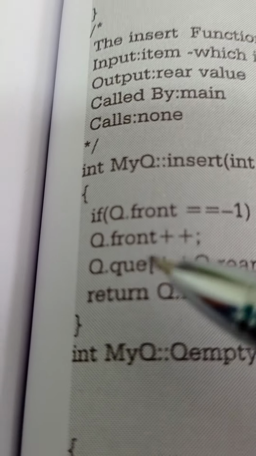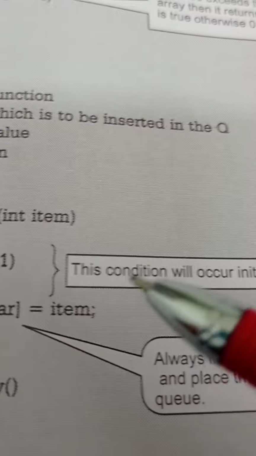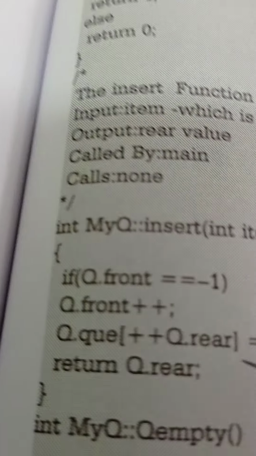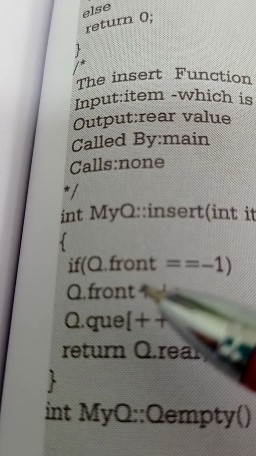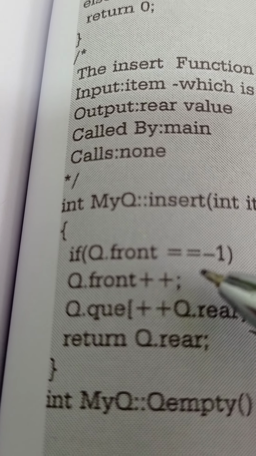Then we have to increment q front. This is incremented only one time, because this condition occurs only initially when q is empty. If some item is already there, it will not execute this instruction, because q front is not equal to -1.